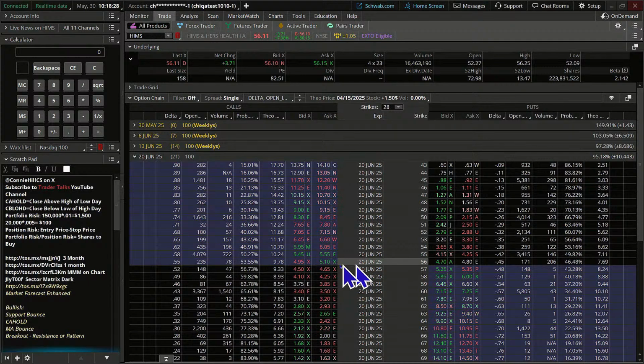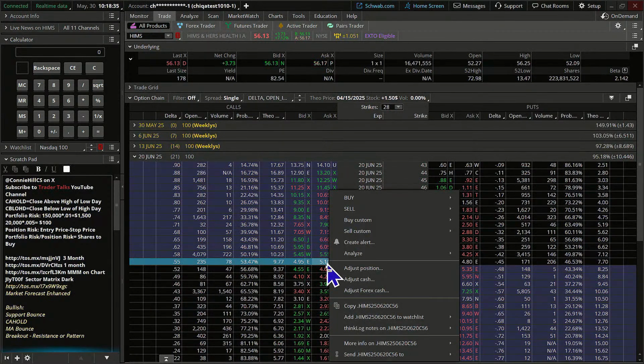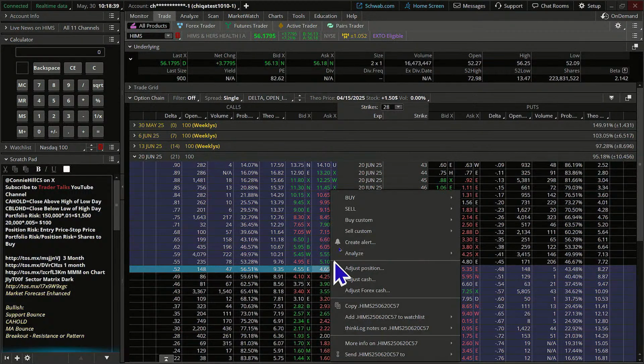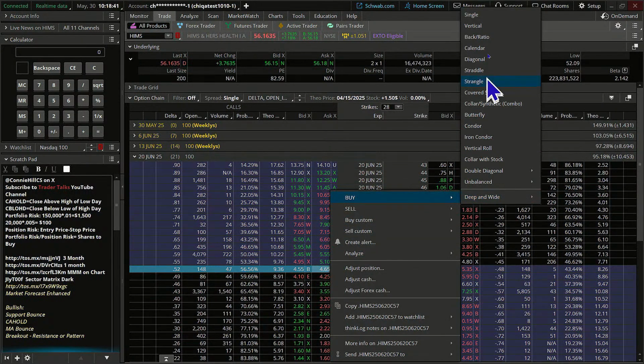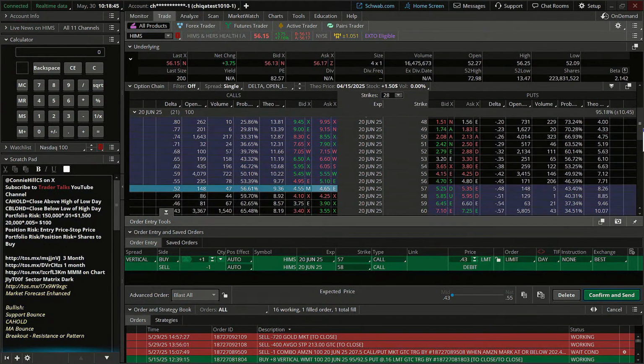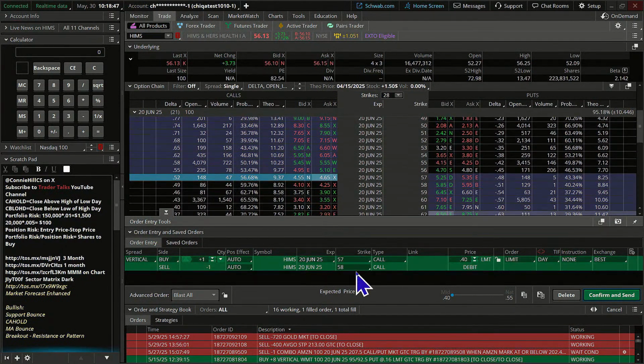Let's do the 56, so we'll go at the money, which is a little different from what I was initially thinking because the stock's moved a little bit more. We're going to say buy vertical. If we're going to be fairly conservative, we might just do a $1 wide spread. For a smaller account, if you can spend 40 bucks on a trade, do a few contracts, that can be really helpful as you're working with that smaller account.